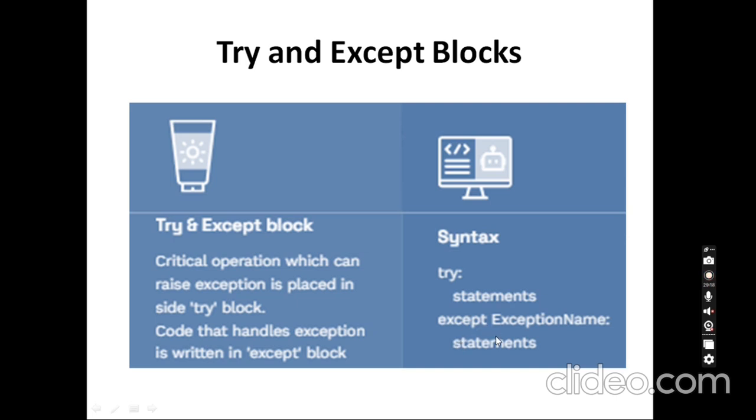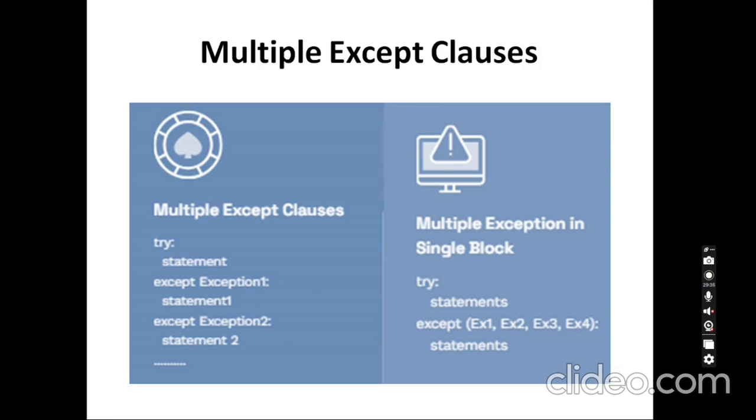Okay. So this is the main part here. In the try block we write try colon, and the statements are given there. Then the except block will handle that particular exception, so we give the exception name in the except. We can give try with multiple except blocks, for example except ValueError, except ZeroDivisionError. Like that, more except statements can be used with a single try block.